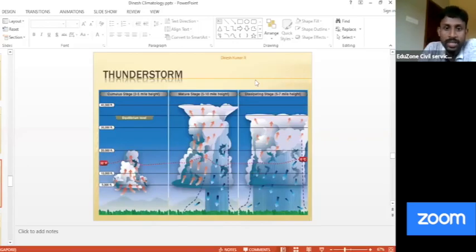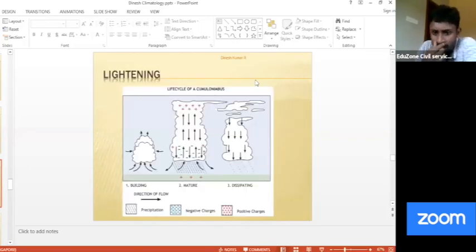Yes, fine, good. So let's move into the next topic, that is cloud burst. Okay, one minute. Just check here: lightning, then thunderstorm. Yes, fine. Thunderstorm, lightning. So please remember, lightning is a complex topic, but still the most common idea, the most accepted belief, is development of certain charges in the clouds.